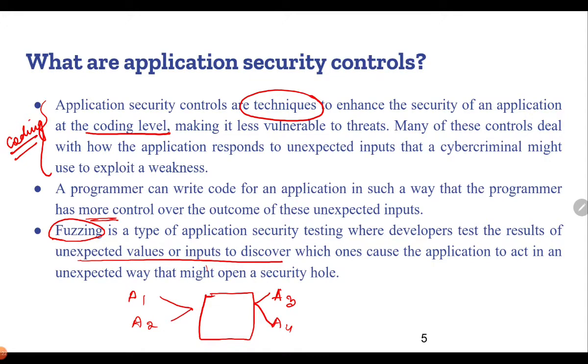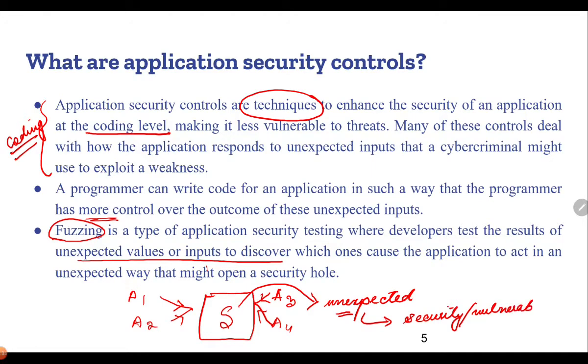Whenever we are applying fuzzing, we will be applying a technique where these unexpected connections or communications between the attackers and probably the server would be monitored, and whichever is causing an unexpected scenario or making the system work in an unexpected way will be pointed out, and it might be termed as a potential security hole or a vulnerable point for attack, because based on this testing it will be able to identify how the system will not behave in an expected manner.